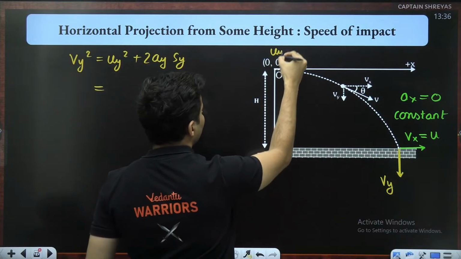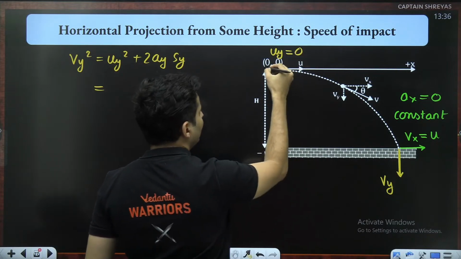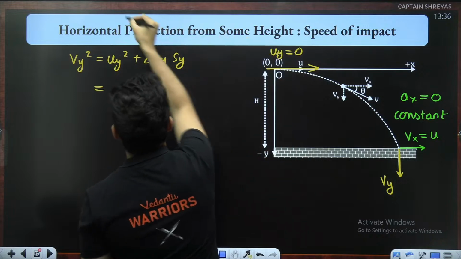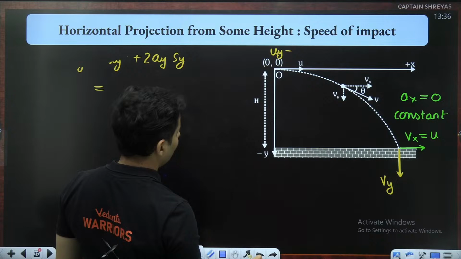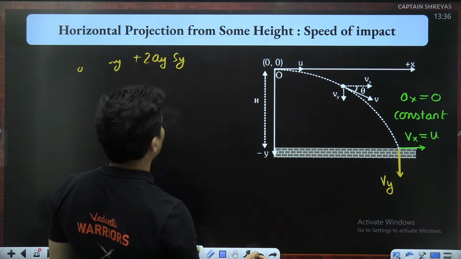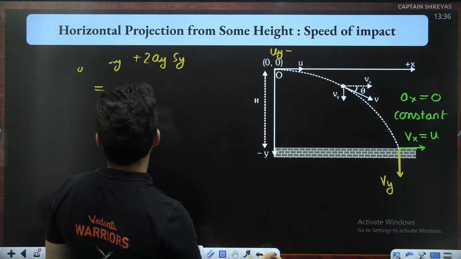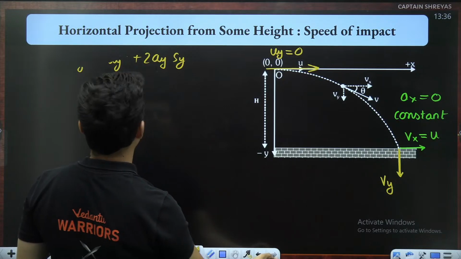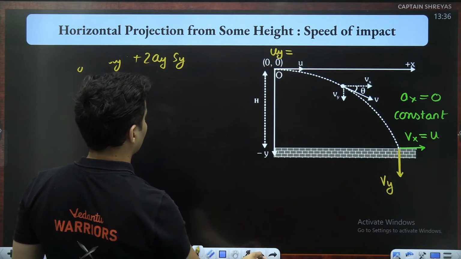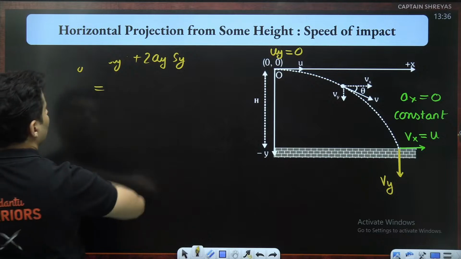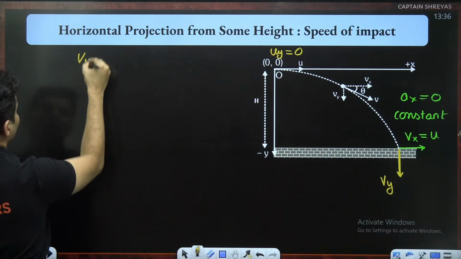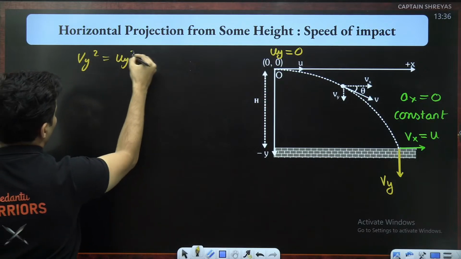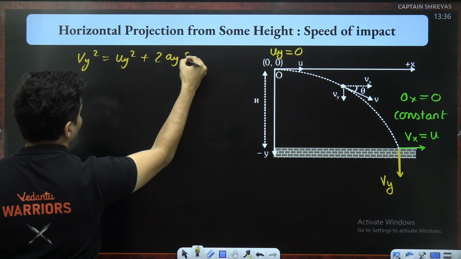Well, you can see there is no velocity in the y, it's completely horizontal. The name only says horizontal projectile. So Vy square is uy square plus 2ay sy.